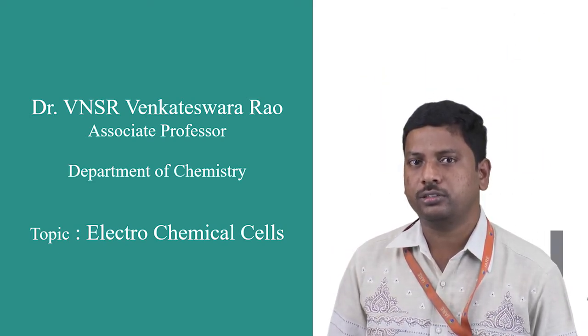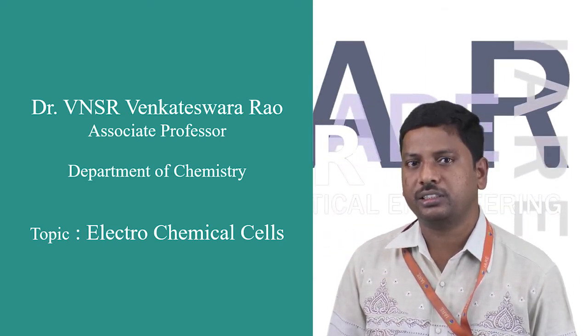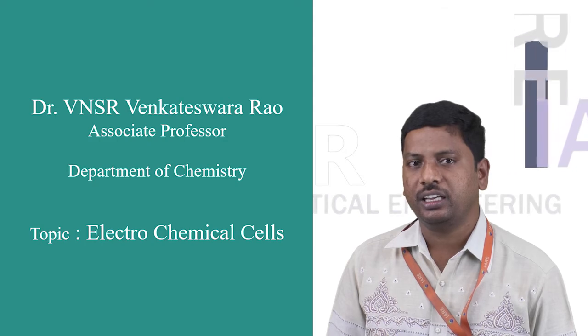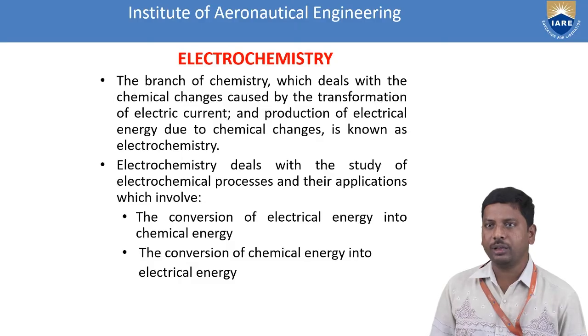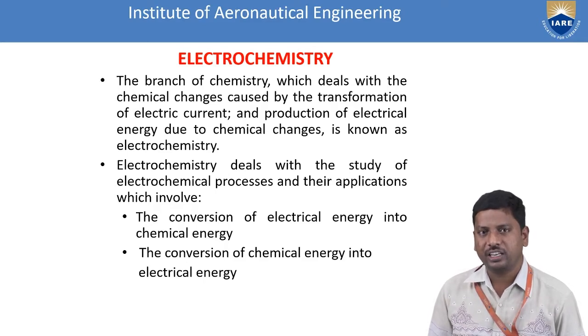So today I would like to give the topic on electrochemical cells. These electrochemical cells are based on the principle of electrochemistry. The branch of chemistry which deals with the chemical changes caused by the transformation of electric current, and the production of electrical energy due to chemical changes, is known as electrochemistry. That means the movement of electrons is very important in electrochemistry.